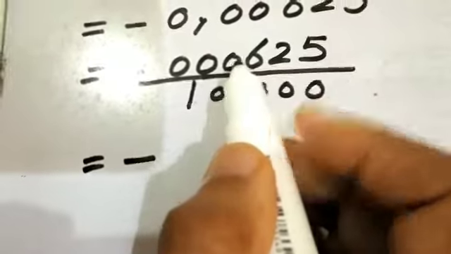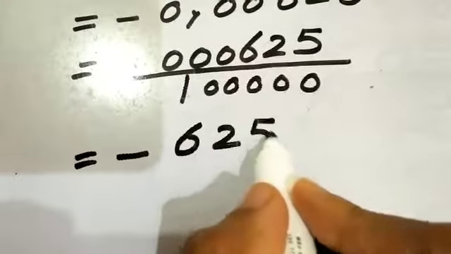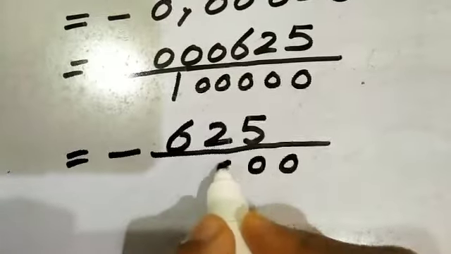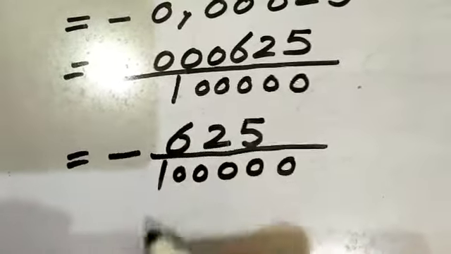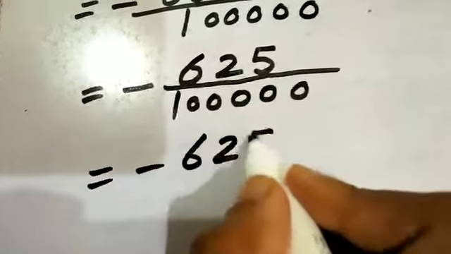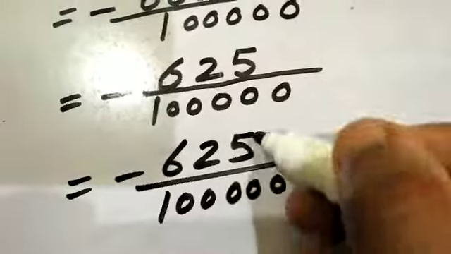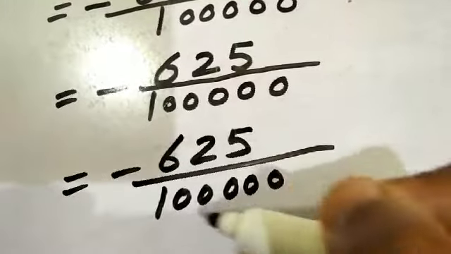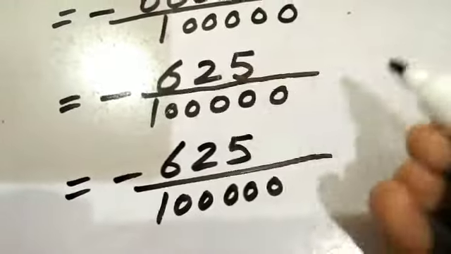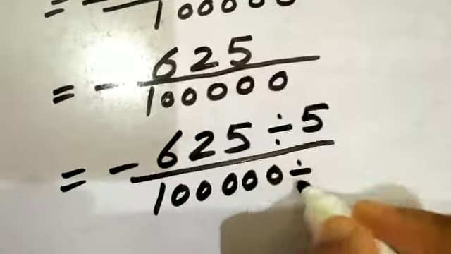There is no value in the thousands and ten thousands places. So 625 is your value, divided by unit, tens, 100, 1,000, 10,000 and 100,000. Now check with the numbers starting with 2. Can I divide, can I cross these two numbers with 2? The 100,000 is possible with 2 but 625 is not. Check with 3, 4, 5, 6 and so on. So these two numbers are divisible by 5.